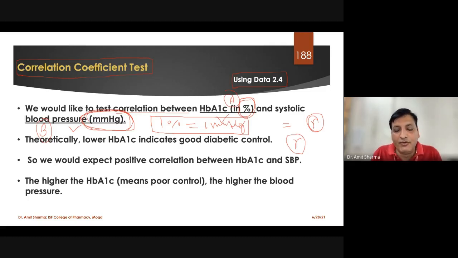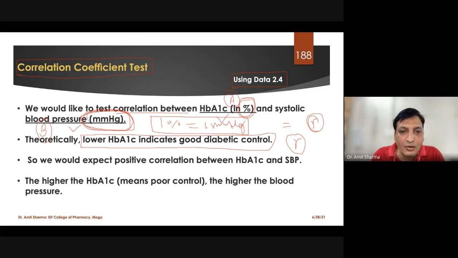For example, we want to find out if the person whose HbA1c value, which is representing diabetes mellitus, is increasing, whether it is going to affect the blood pressure of the patient or not, or whether diabetes has any sort of relationship with hypertension or not. This we can find out with these two variables. So what can we expect now, theoretically? We can say that lower HbA1c indicates good diabetic control.